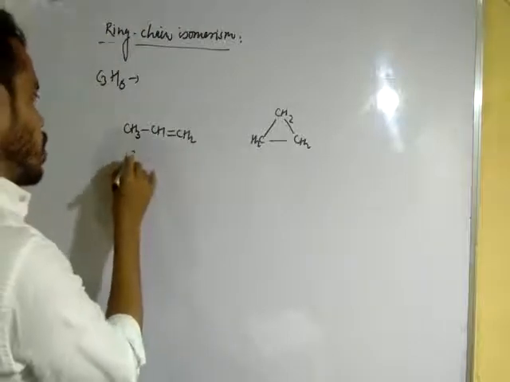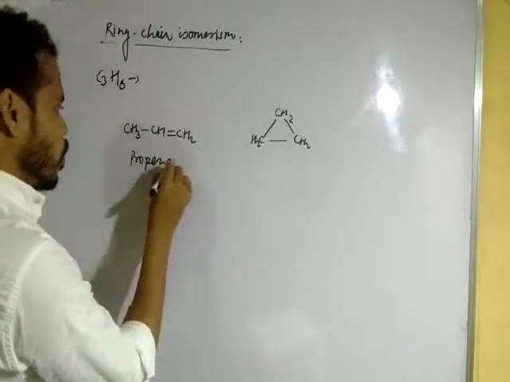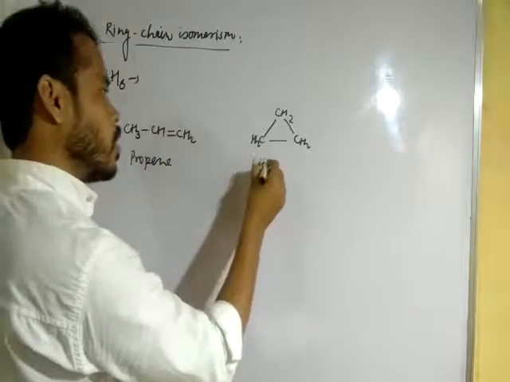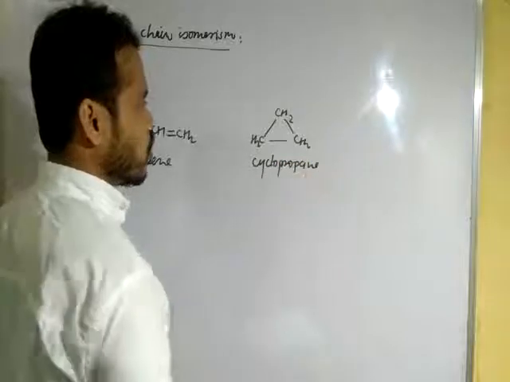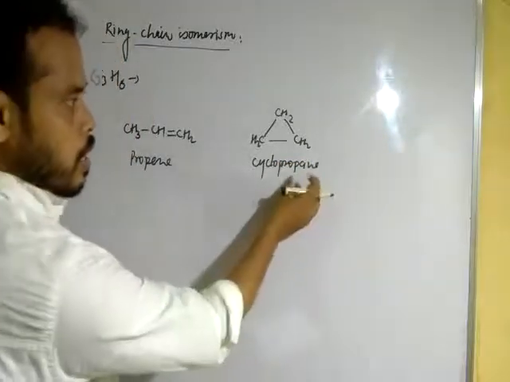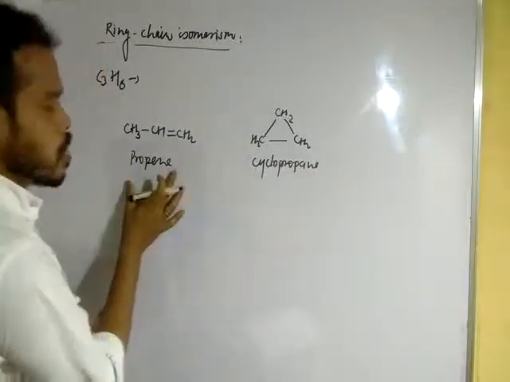This is known as propene, while the name of this compound is cyclopropane. This is in unsaturated form, while this is in saturated form.